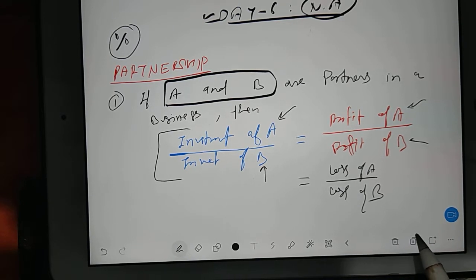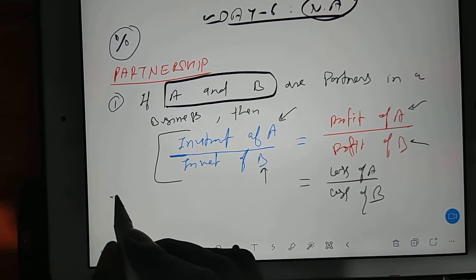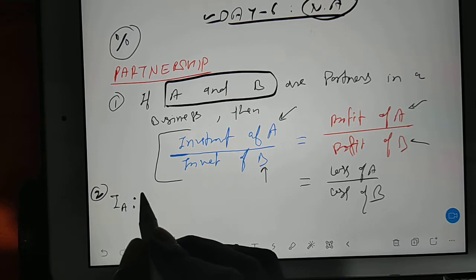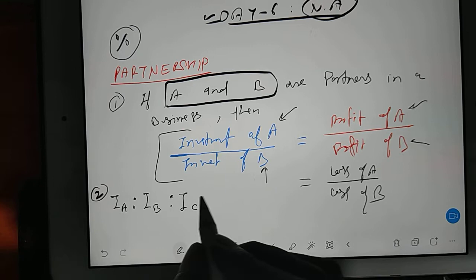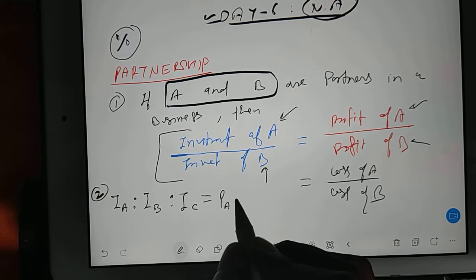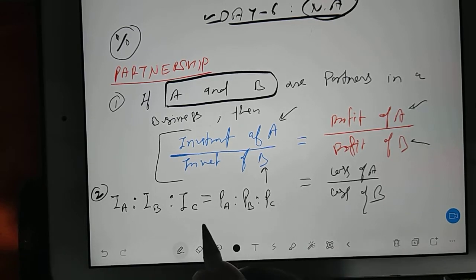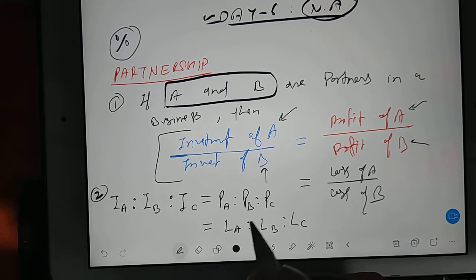If you have multiple partners, then just the ratios will change. Second point: investment of A with the ratio of investment of B with the ratio of investment of C will be equal to profit of A ratio profit of B ratio profit of C. This will be equal to loss of A ratio loss of B ratio loss of C.